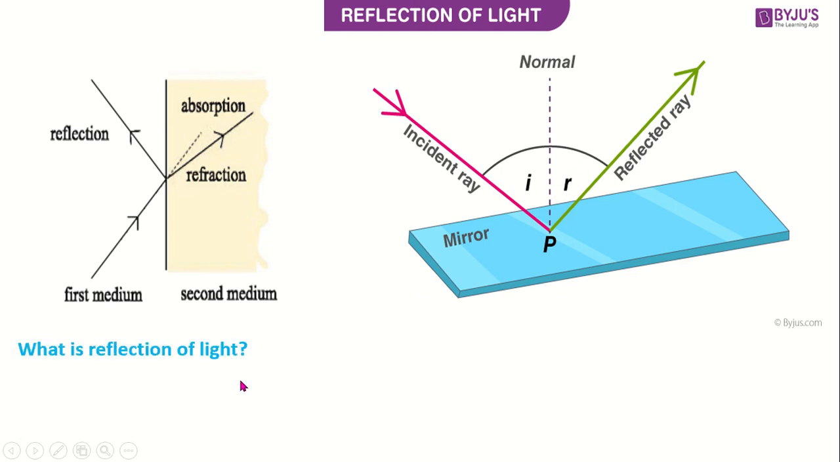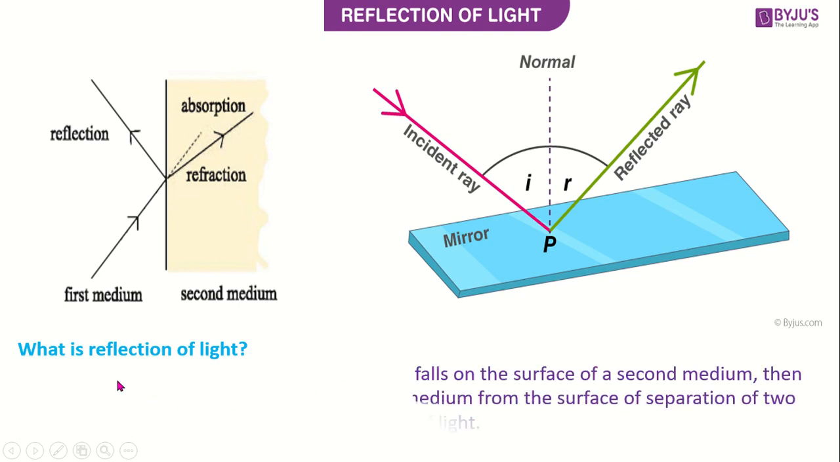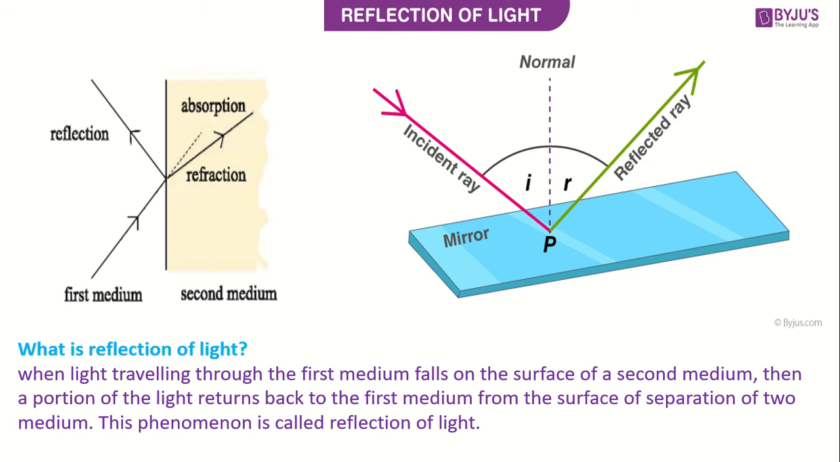So now the definition of reflection can be given this way. What is reflection of light? When light traveling through the first medium falls on the surface of the second medium, a portion of light returns back to the first medium from the surface of separation of the two media. This phenomenon is called reflection of light. Do you understand, students?